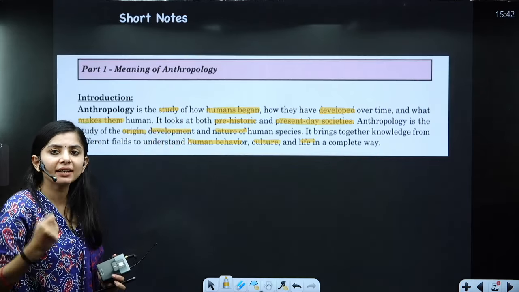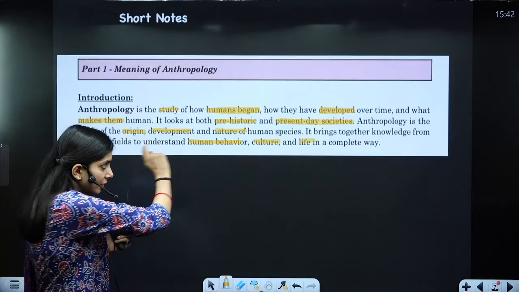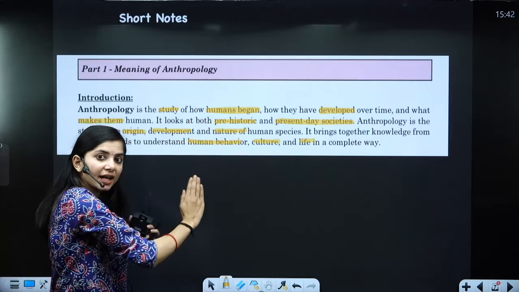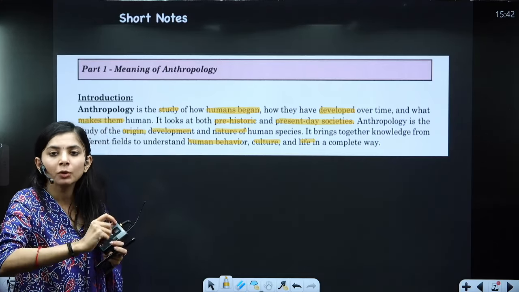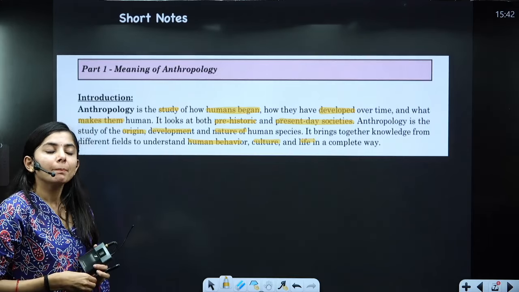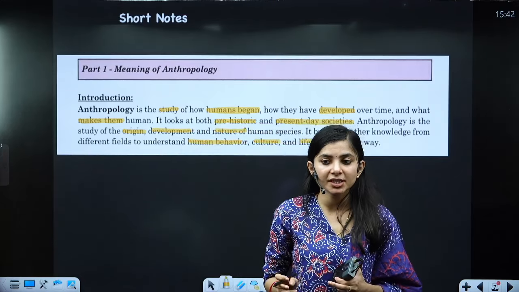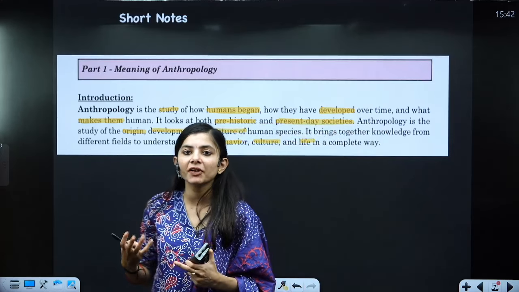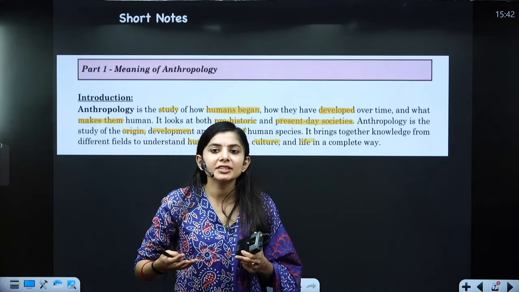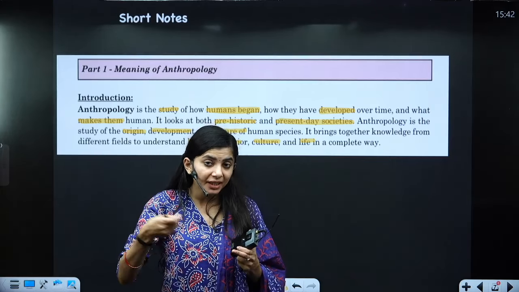In the second reading, what will you do? In the second reading, you will keep your notebook along with these highlighted notes, and you will make your notes in the notebook. Preferably, I suggest that you should have A4 size paper. Reason: because you have autonomy in the case of A4 size paper. With A4 size paper, you can add more information, you can add more paper in between.